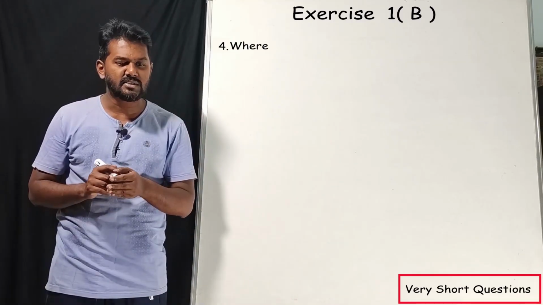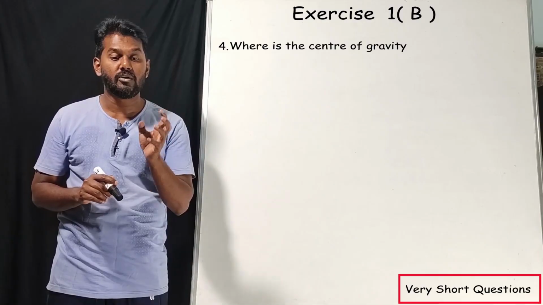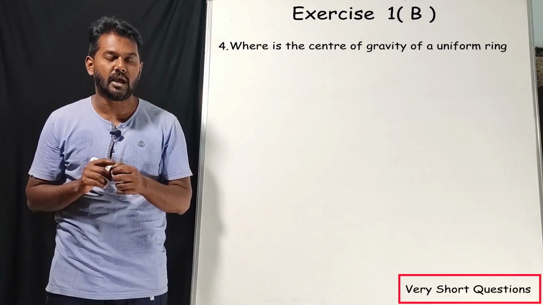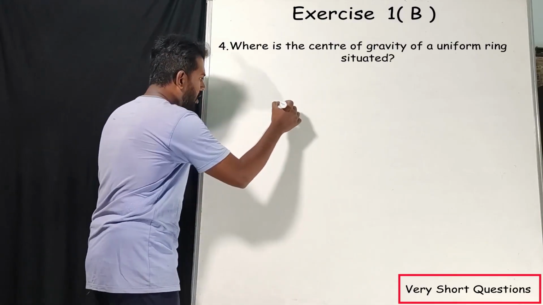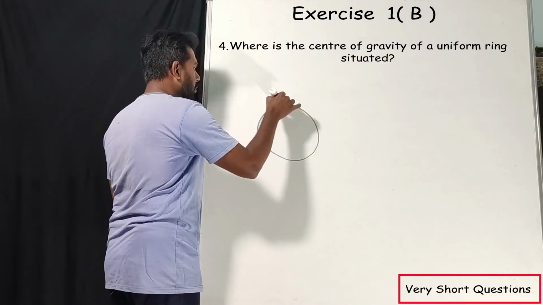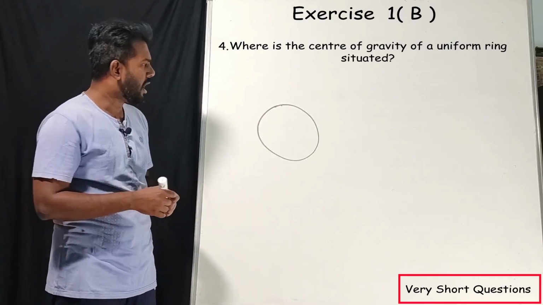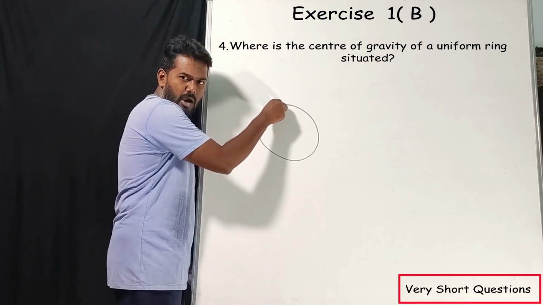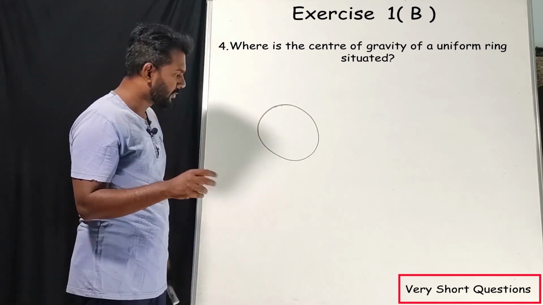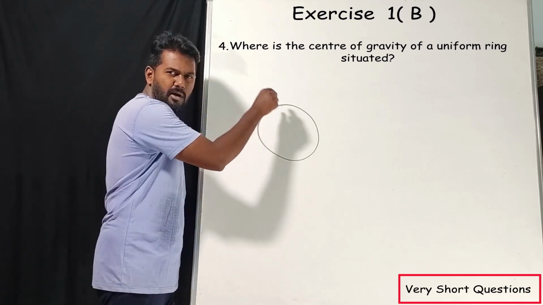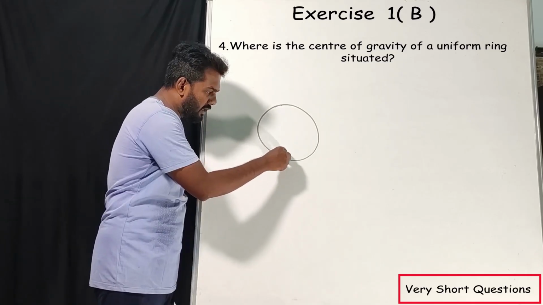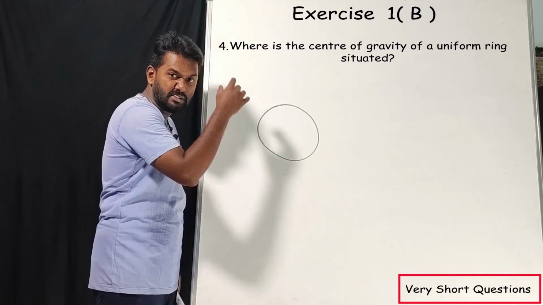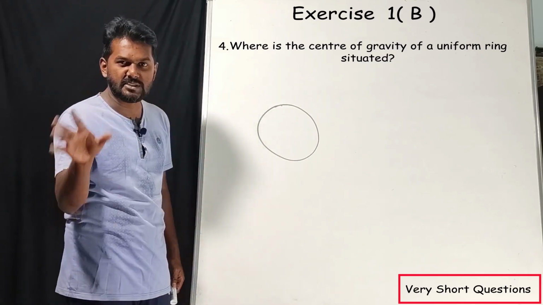That's it. Where is the center of gravity for a uniform ring situated? See, what do you mean by a uniform ring? If you cut this part and check the weight, then if you cut another piece of the same size, with the same volume, that weight should be the same.